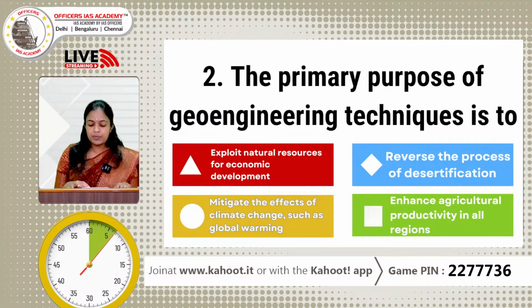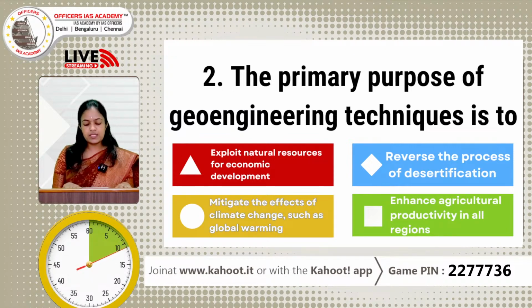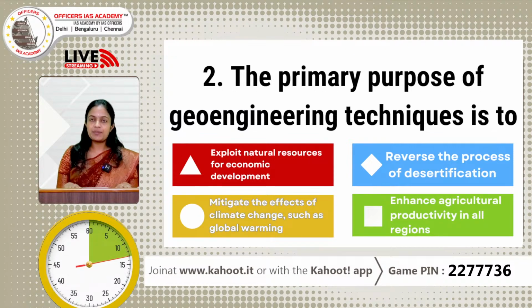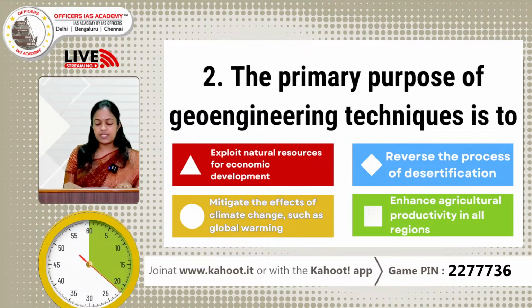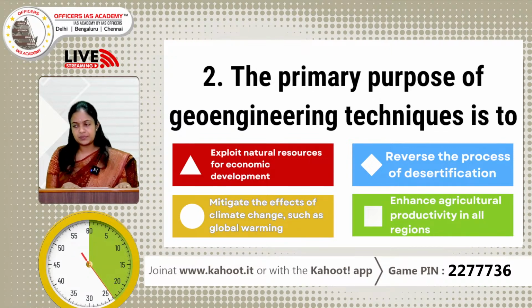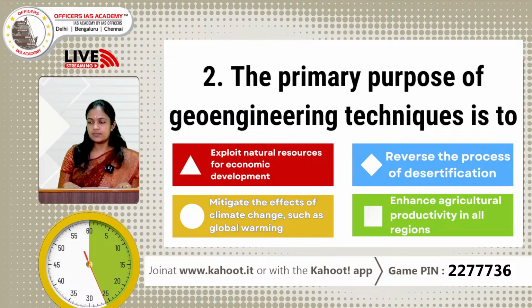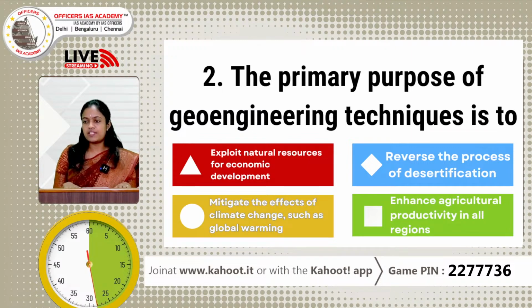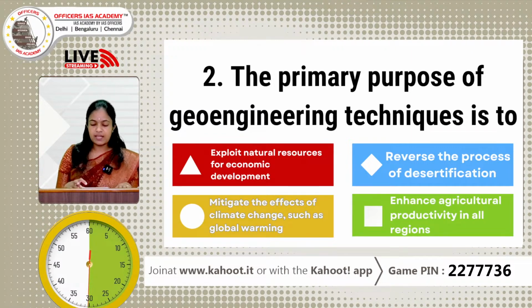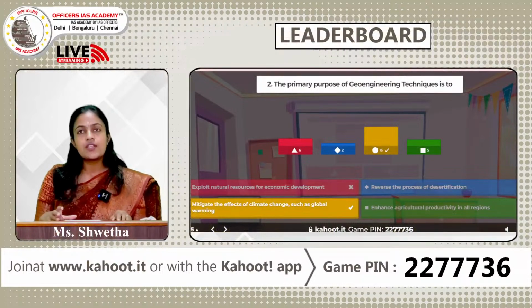The primary purpose of geoengineering technique is to: option A, exploit natural resources for economic development; option B, reverse the process of desertification; option C, mitigate the effects of climate change; and option D, enhance agricultural productivity in all regions. We have received 28 answers. Okay. The correct answer is option C.